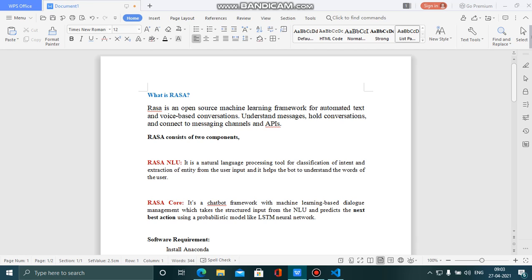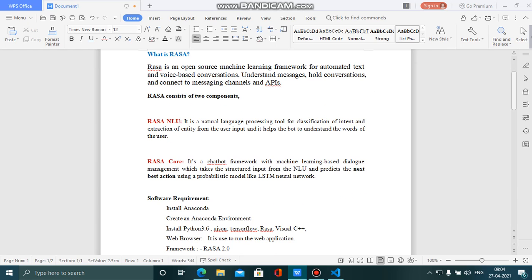So first of all, the question arises: what is Rasa? Rasa is an open source machine learning framework for automated text and voice-based conversation, to understand the message and hold the conversation, and connect the messaging channels and the APIs which are in between the user and the bots. So it is called Rasa. Rasa consists of two components. The first one is Rasa NLU, and the other one is Rasa Core.